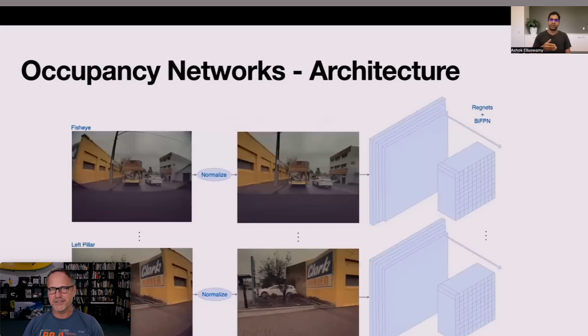The next step that they do is something, this is stuff I don't know particularly well. I don't know RegNets or BiFPN, which is bidirectional feature pyramid networks. But anyway, they use that. Those are 2 types of neural network architectures that enable them to pull features out of these raw images in a very, very efficient manner. And I think this is still per camera at this point, right? So this is previous to them meshing the 8 cameras together. They're doing this at a very raw level. They take the raw photons that come in, they normalize these things to get rid of lens aberrations and things. Then they run it through a RegNet and a BiFPN to pull out features that they're interested in.